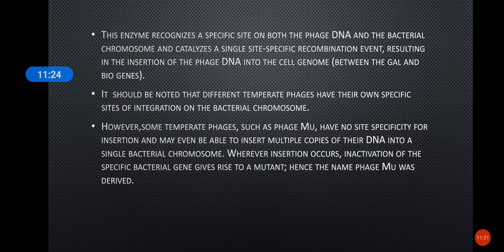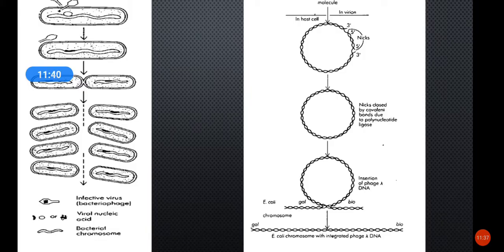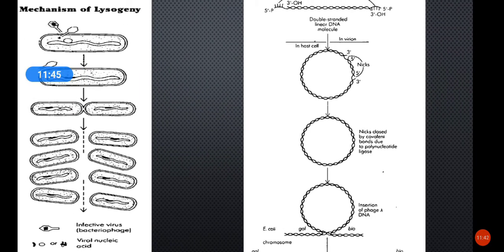In the case of other phages, they will have other sites for integration. In the case of phage Mu, they do not have any site specificity for the integration, and they can also insert multiple copies of their DNA into this chromosome. On the right, you can see the mechanism for the insertion of the phage DNA into the bacterial chromosome between the gal and the bio genes.